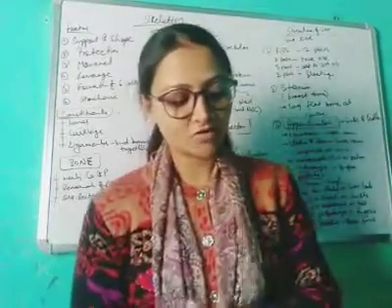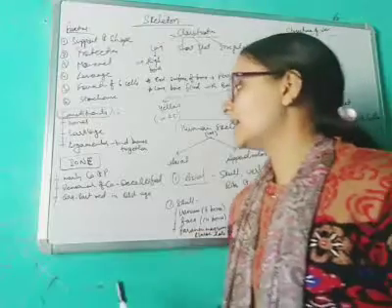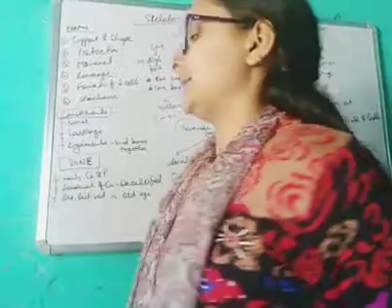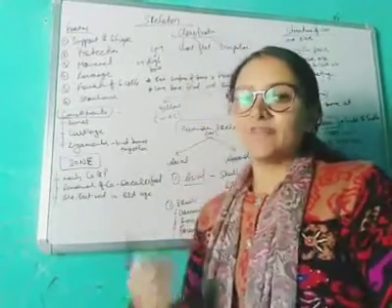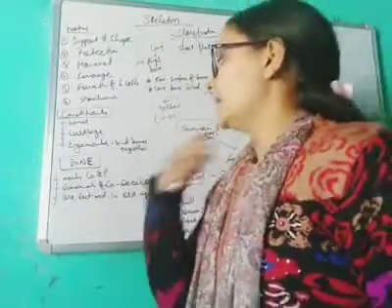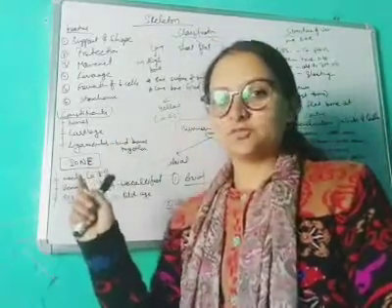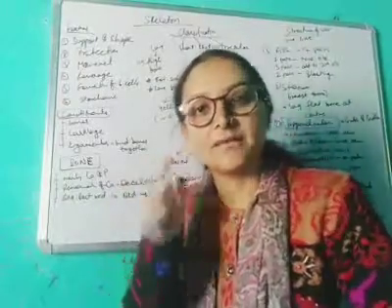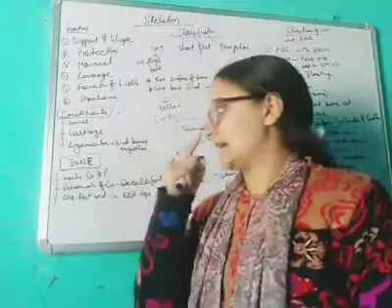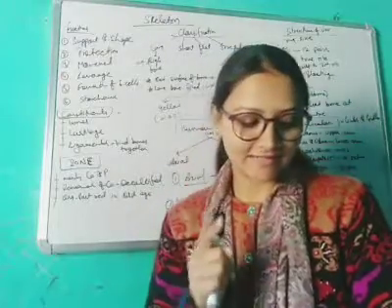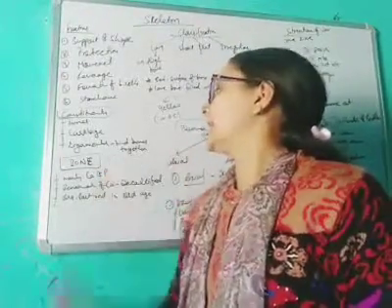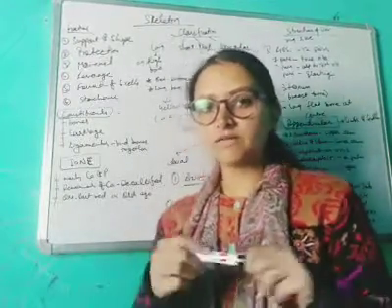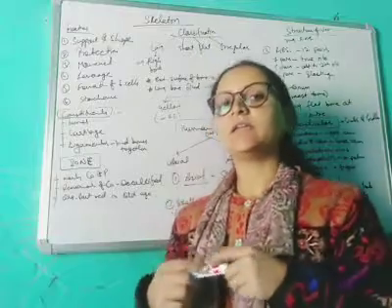Next there are the constituents of the skeleton. That means what is there in the skeleton? It contains bones, cartilage and ligaments. Bone is the bony framework of the body. Cartilage is a soft connective tissue, like the external pinna of the ear, that is cartilage. The tip of the nose is also cartilage. Next there are ligaments. Ligament is the substance which binds the bones to each other. At joints, two bones are joined with ligaments.